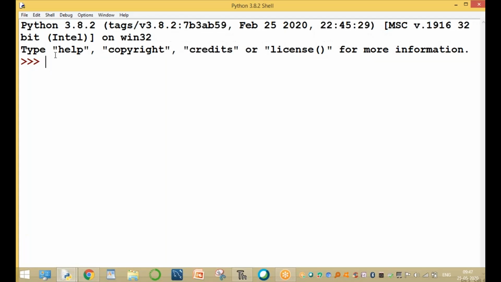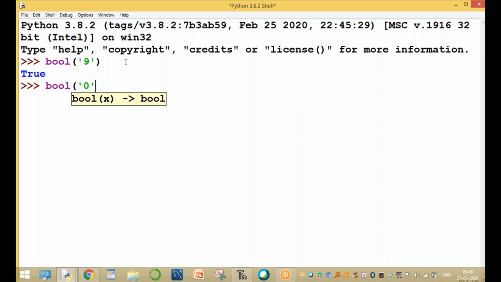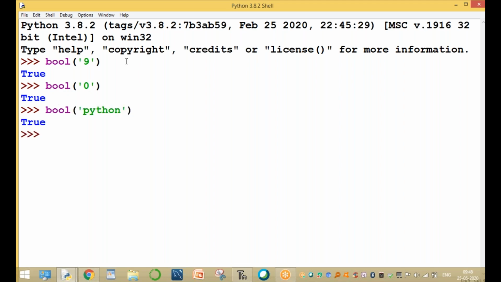For example, if the argument is string type, bool of string type. For example, it is Python, a string. Converting this string into Boolean gives true. Example, bool of '0'. This is a string. This string is converting into true only, not 0. For example, bool of the string Python, the value is true.